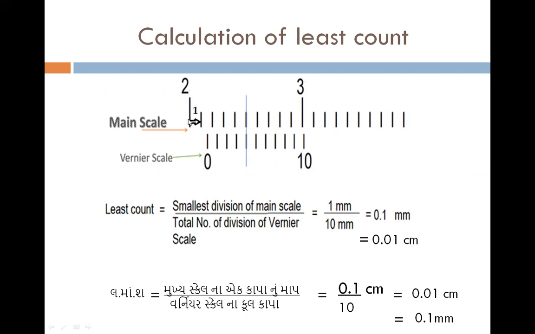See here, this is 2, this is 2.1, 2.2, 2.3, 2.4, 2.5, and so on. What is the value of smallest division? This is one division, અને એક division કહેવાય, એક કાપો. કેટલું થયું? So I can say that 2.1 minus 2, that is 0.1 cm or 1 mm. Okay? બીજી રીતથી બી તમે શોધી શકો કે 2 અને 3, it is 1 centimeter, આટલું એક cm છે. ટોટલ કેટલા ડિવિઝન છે અંદર? તો કે 10. 1 divided by 10. Answer will be 0.1 cm. Or you can say it in other unit, that is 1 mm.